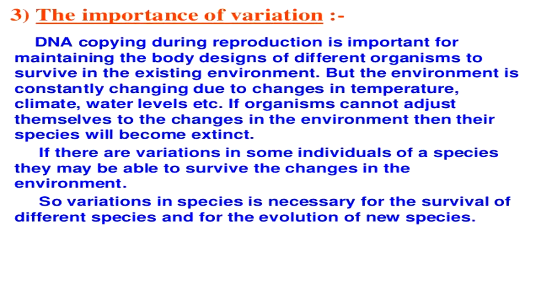So definitely the organisms can survive only if they have some variation, then only they can adjust to the changing climate. If there is variation in some individuals of a species, they may be able to survive the changes in the environment. So variation in species is necessary for the survival of different species and for the evolution of new species. So I hope you understand why variation is important. If there is no variation, that means there is no evolution of new species. There is no formation of new species.